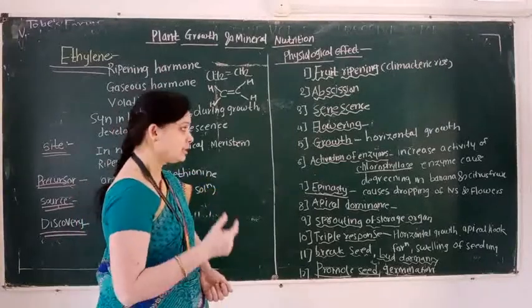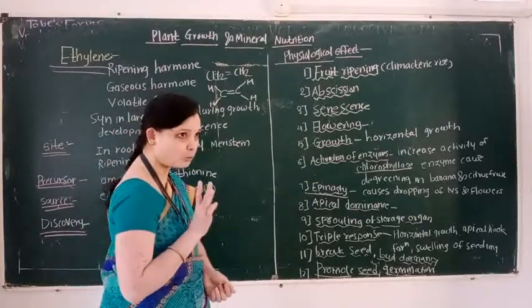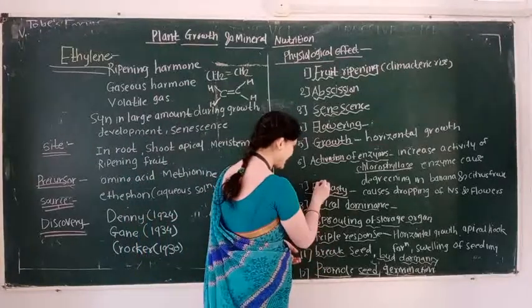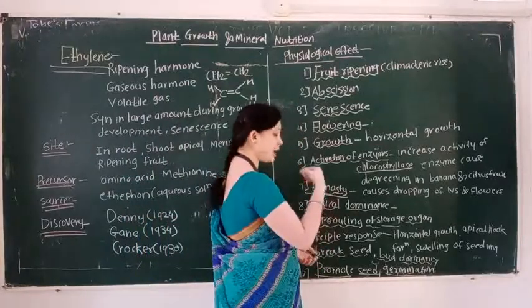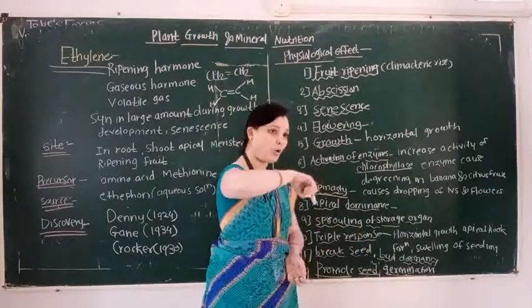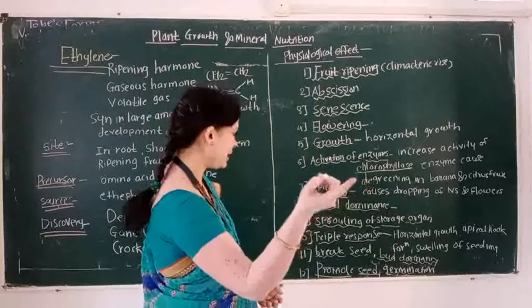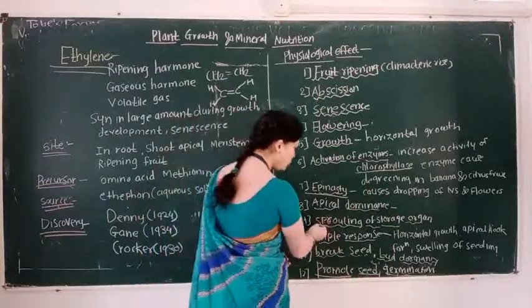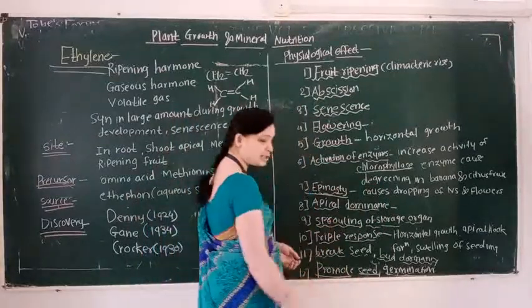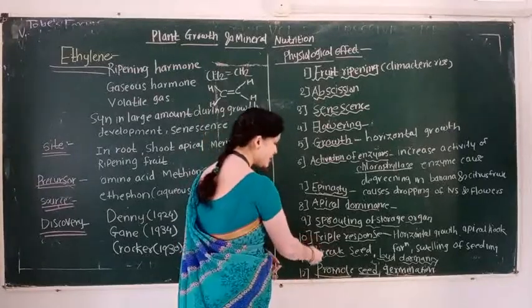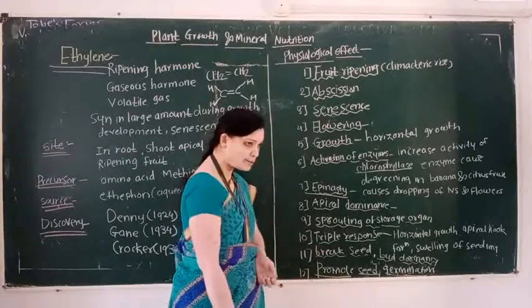So here in this phytohormone we learn new words. First is epinasty. Epinasty means causing dropping of leaves and dropping of flowers. And sprouting of a storage organ. And what is the triple response?